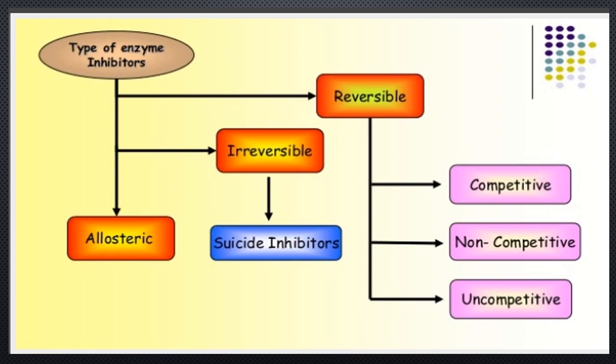Next, irreversible inhibition. An irreversible inhibitor binds covalently with the enzyme and inactivates it, which is irreversible. These inhibitors are usually toxic, poisonous substances. Next, allosteric inhibitors. There are certain substances referred to as allosteric modulators, effectors, or modifiers that bind at the allosteric site and regulate the enzyme activity.